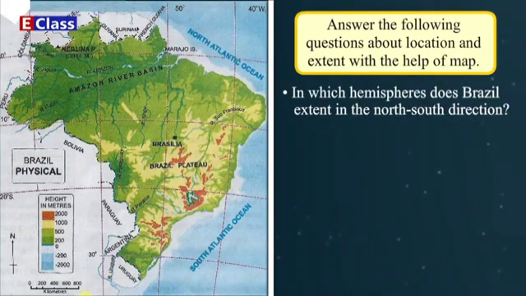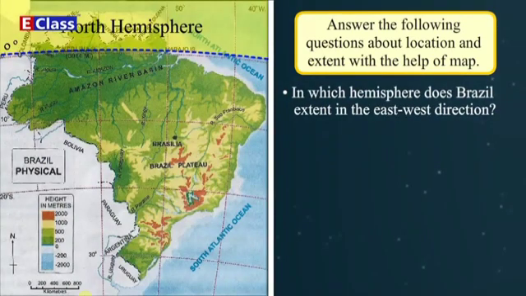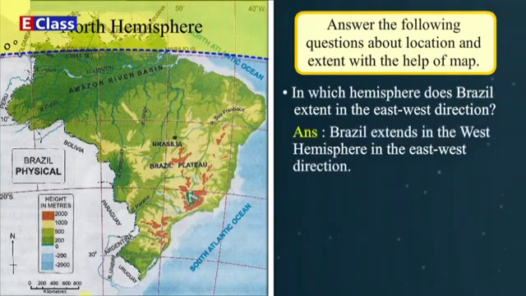In which hemispheres does Brazil extend in the north-south direction? Answer. Brazil extends in the north and the south hemisphere in the north-south direction. In which hemisphere does Brazil extend in the east-west direction? Answer. Brazil extends in the west hemisphere in the east-west direction.